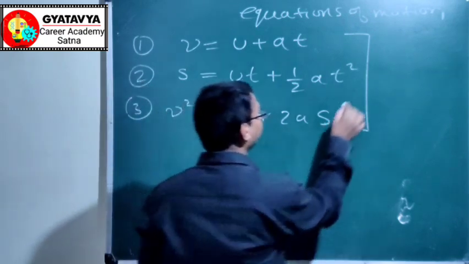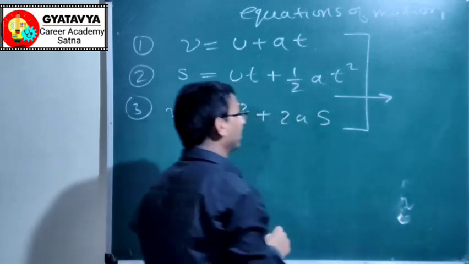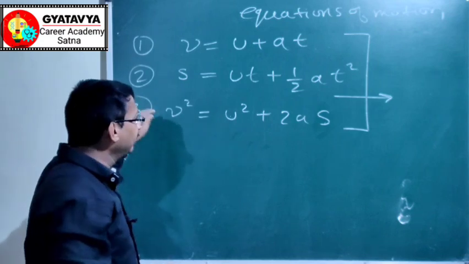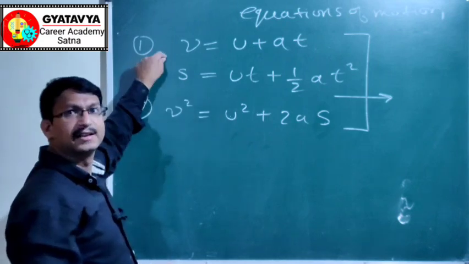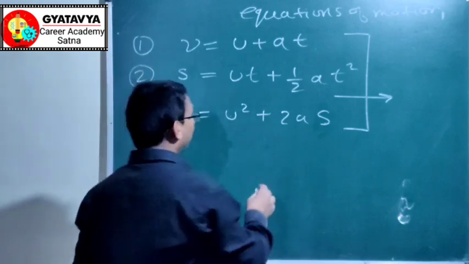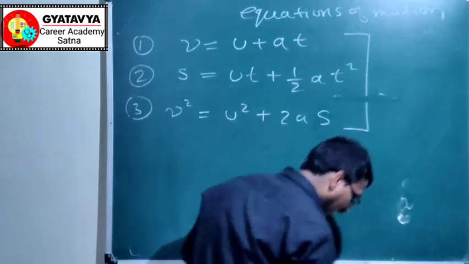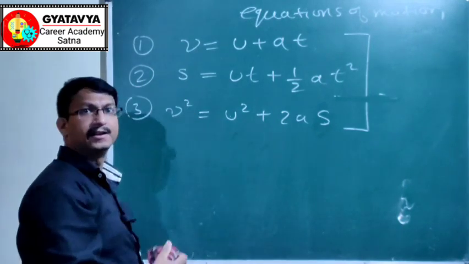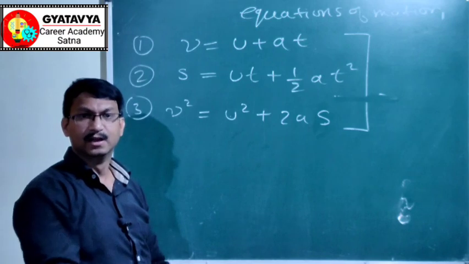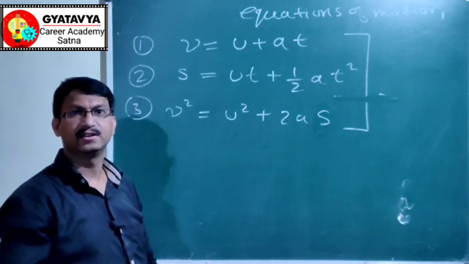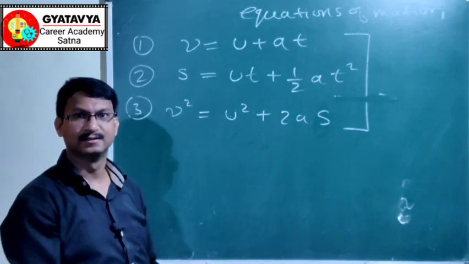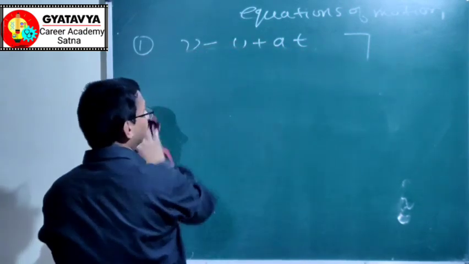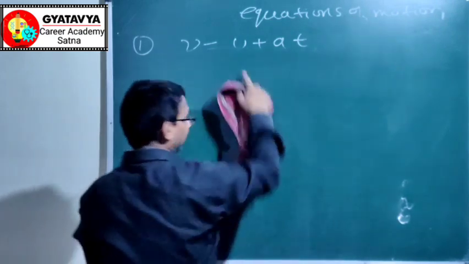And this equation is very important from the examination point of view. Generally, it is asked in every examination of class 11th. So let us see how to prove or how to obtain these equations by integration and differentiation. Collectively, integration and differentiation is called calculus. So by the calculus method, we will obtain this equation.